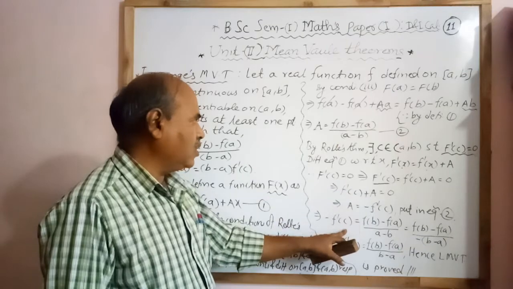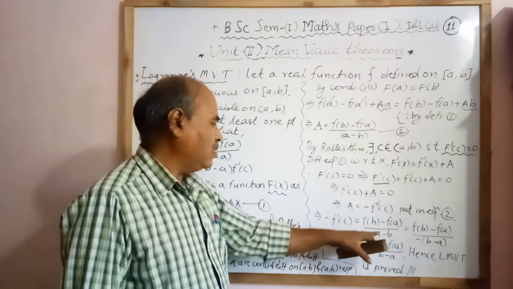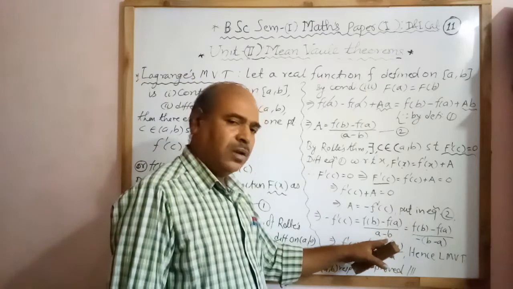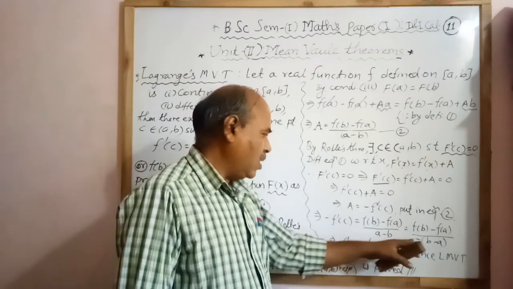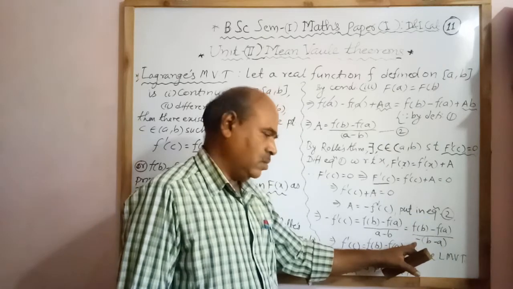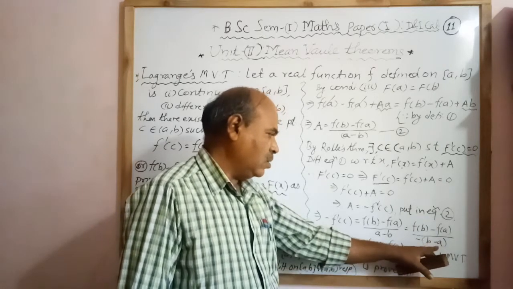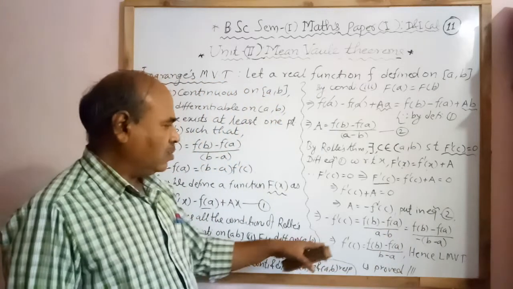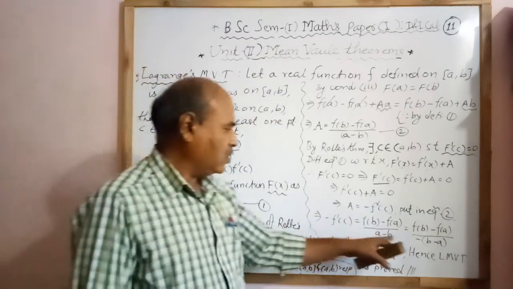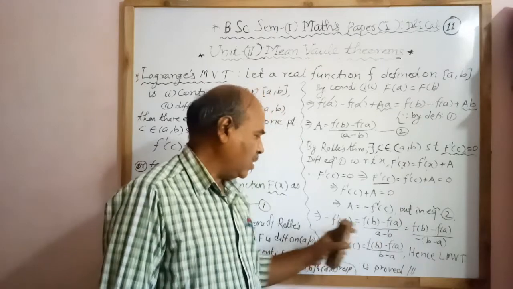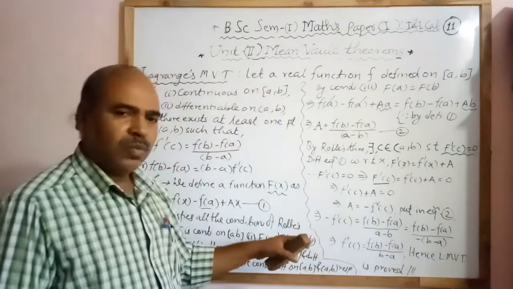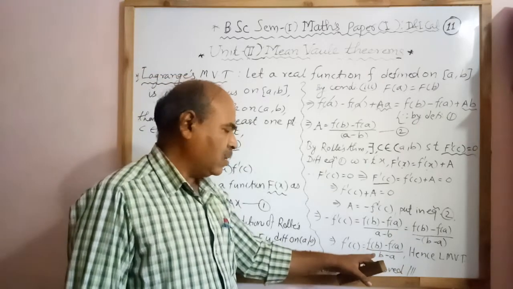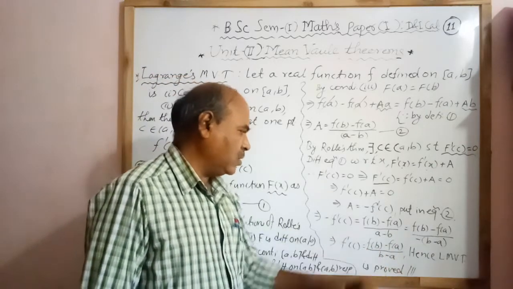Therefore minus f dash of c equal to f of b minus f of a divided by a minus b. Now we take the minus sign common in the denominator. A minus b we write as minus of b minus a. After simplifying, we have a minus sign on the left hand side and also on the right hand side. We cancel the minus sign on both sides. Therefore f dash of c equal to f of b minus f of a divided by b minus a.